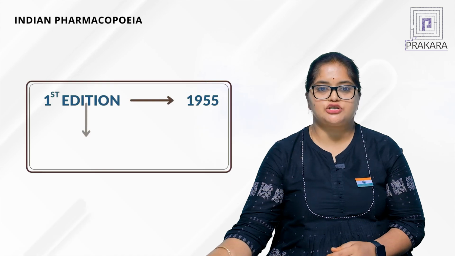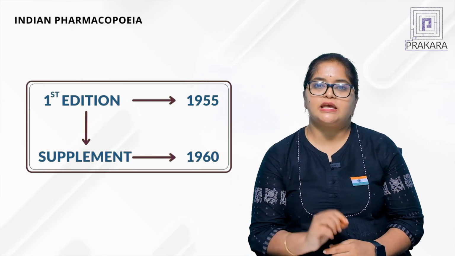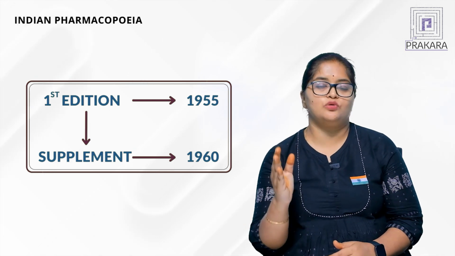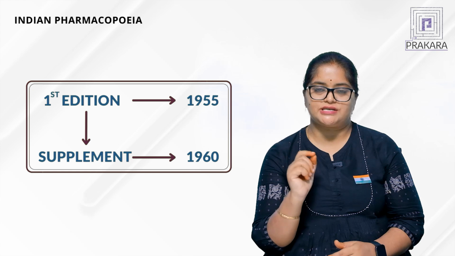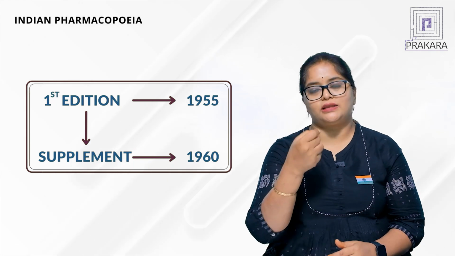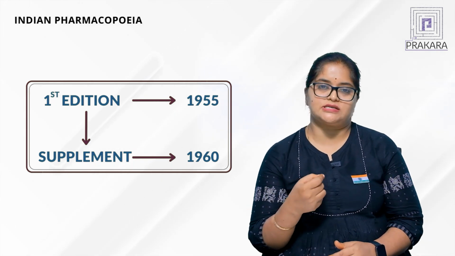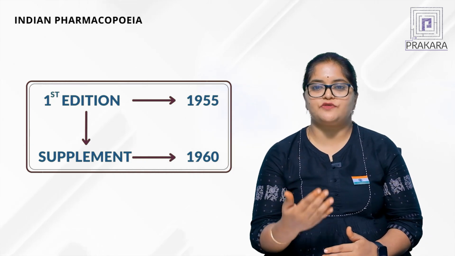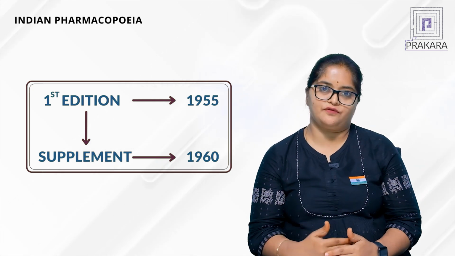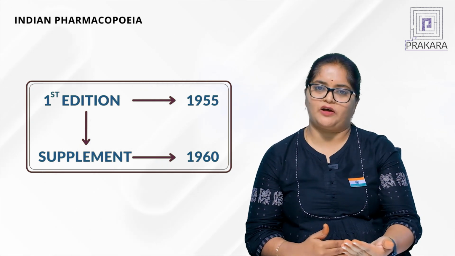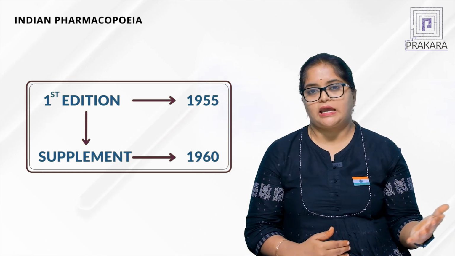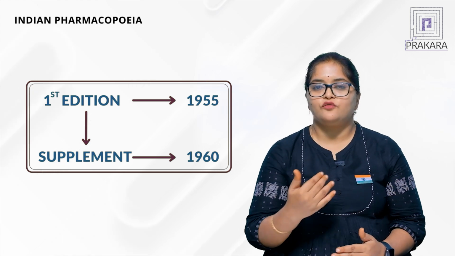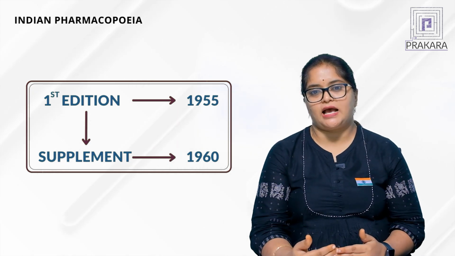The first edition of the pharmacopoeia was published in the year 1955. It is very important to note down the editions and also the years, so I suggest you take a pen and paper and note down the editions and the years in which they came. Then we also have the supplements. Once the first edition was developed in 1955, there were some more additions because research was being carried out, and the supplement was given in the year 1960, that is, after a gap of 5 years.